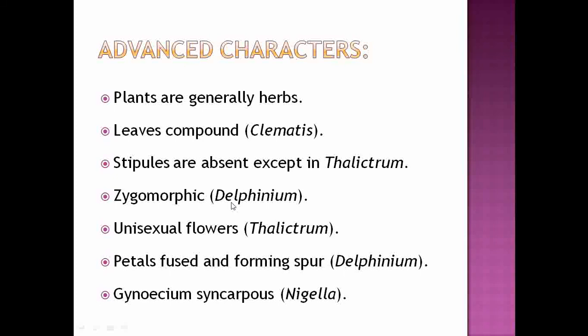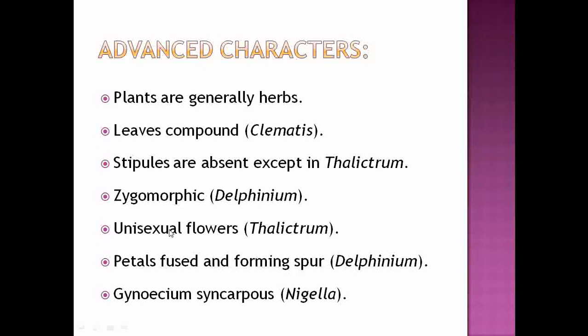Then the genus Delphinium shows the presence of zygomorphic flowers. That zygomorphic flower is one of the advanced characters. Then the genus Thalictrum shows the presence of unisexual flowers, and the presence of unisexual flowers is one of the advanced characters.